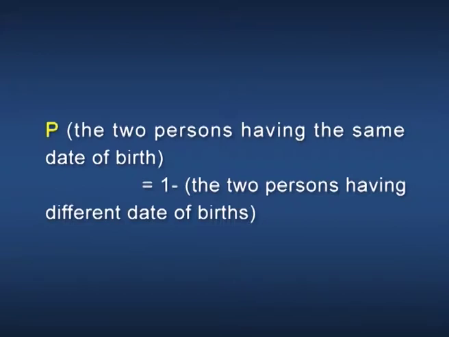Probability of the 2 persons having the same date of birth equal to 1 minus probability of the 2 persons having different date of births. Let the first person is having his birth date on any one of the 365 days.